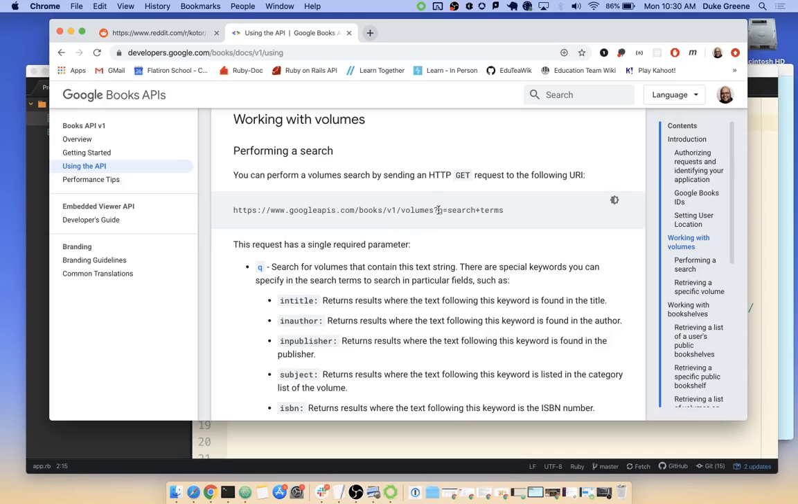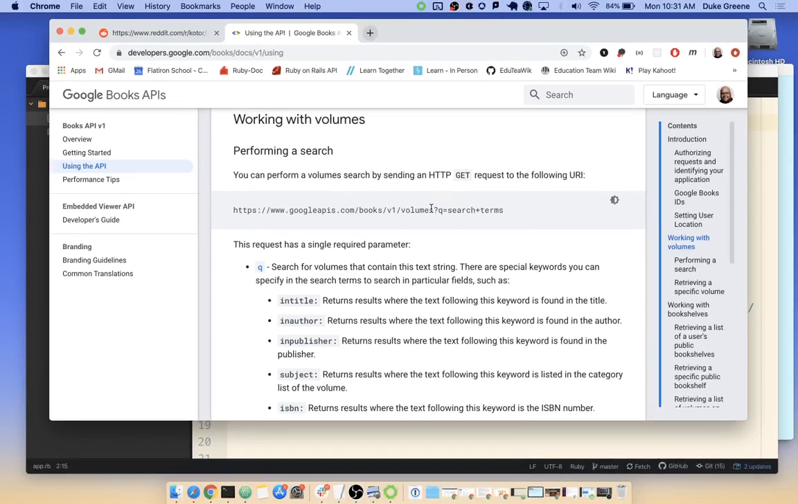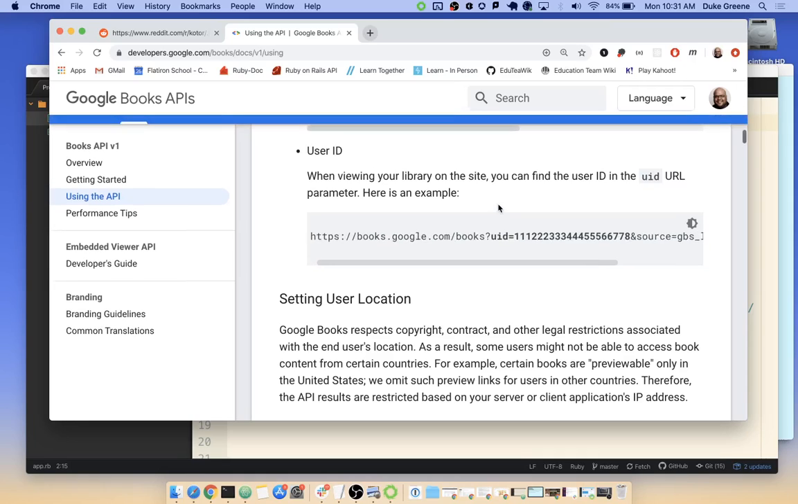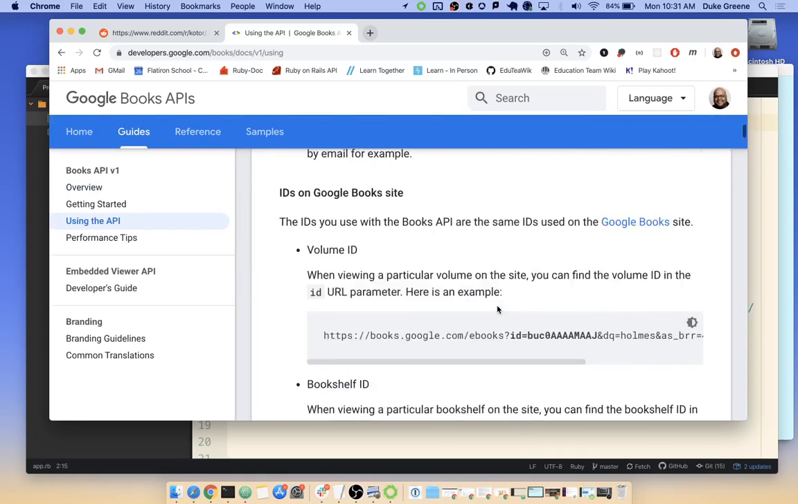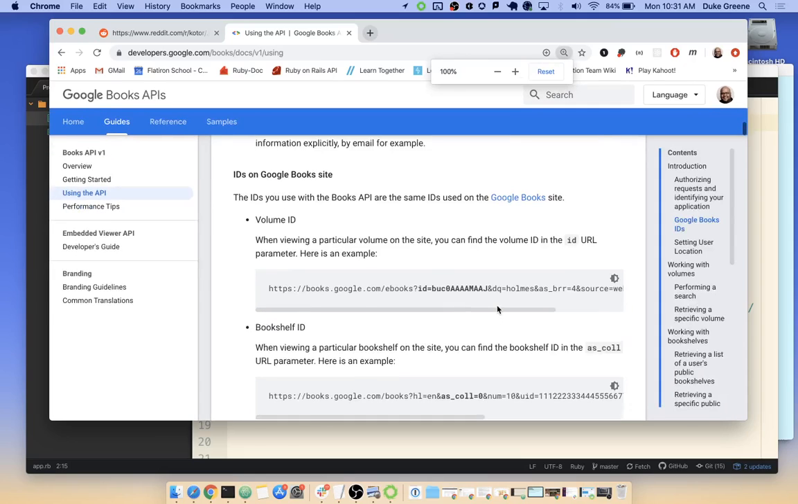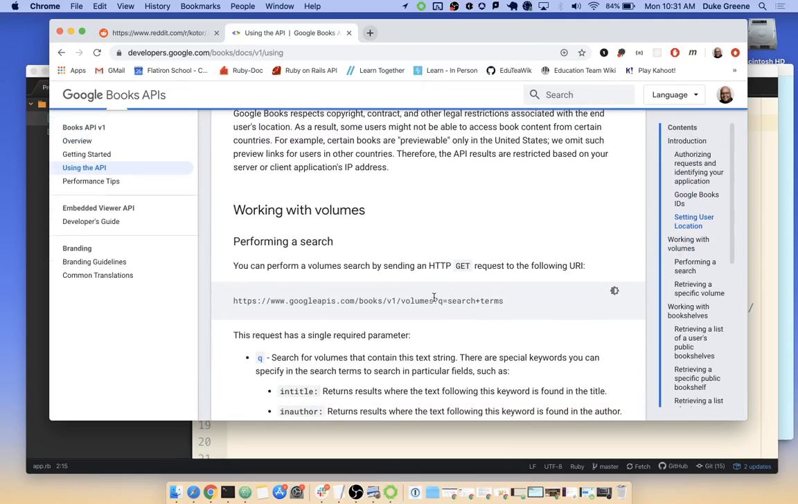then you can also provide what's called a query string. You see this question mark here in the URL. Let me see if I can zoom this way. Sure, that works. Here's my volume search.